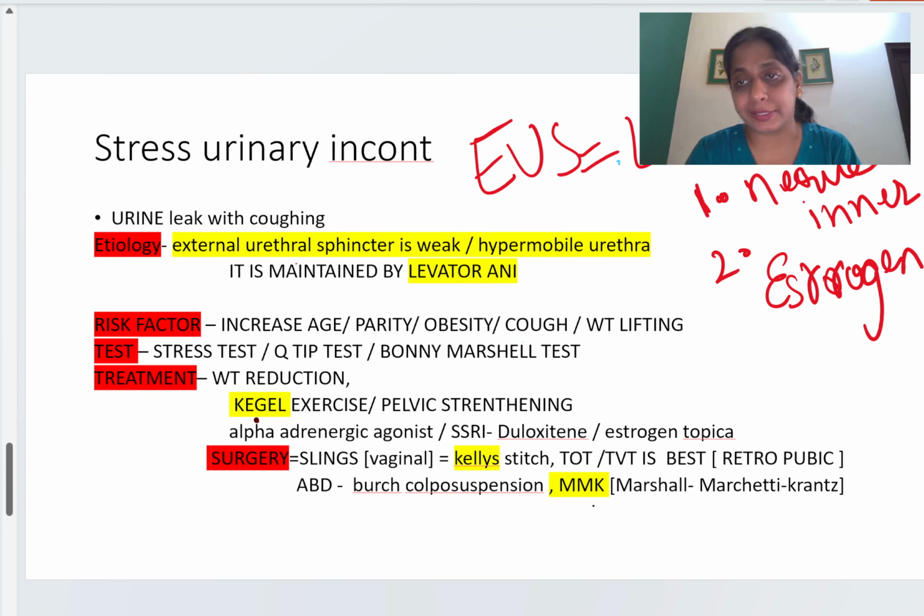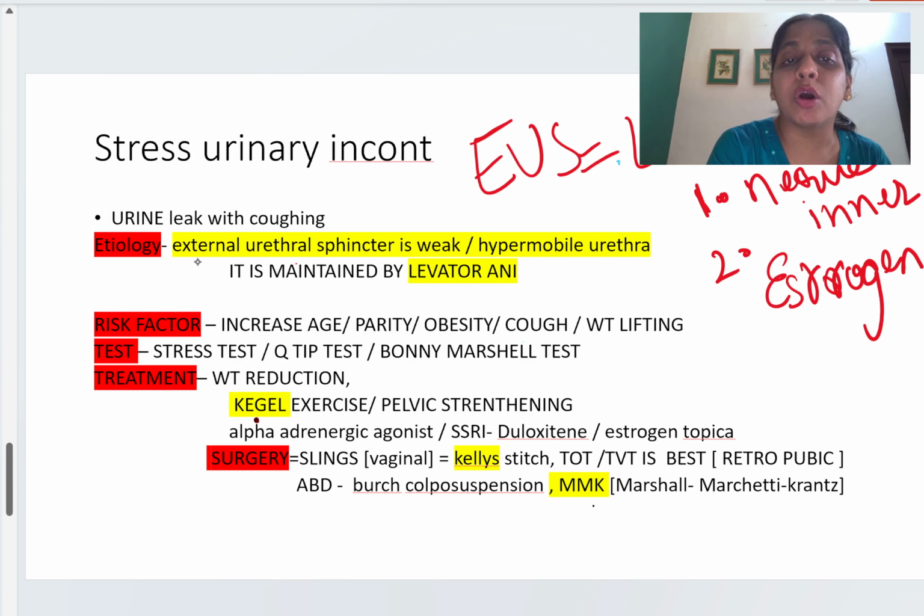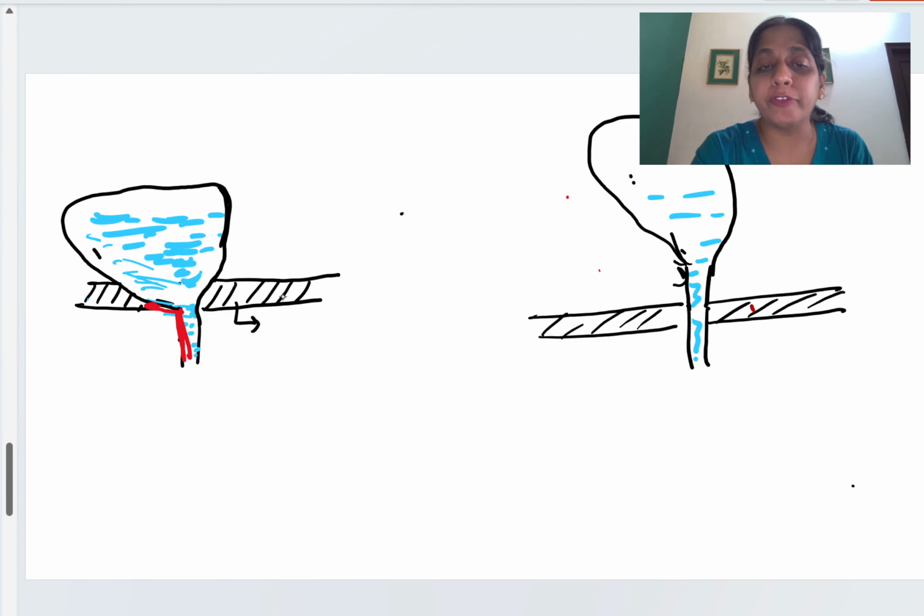Now we are studying the main topic of today's discussion, stress urinary incontinence. The etiology is that the external urethral sphincter, or the levator ani, has become weak.